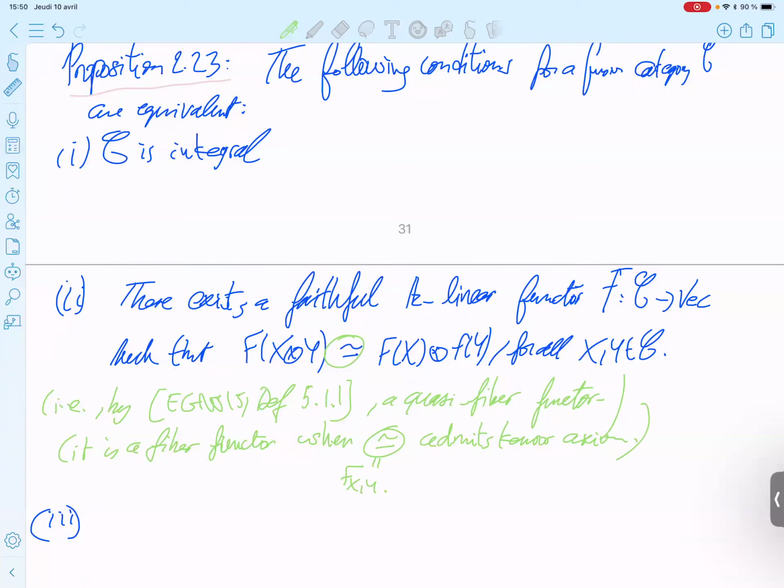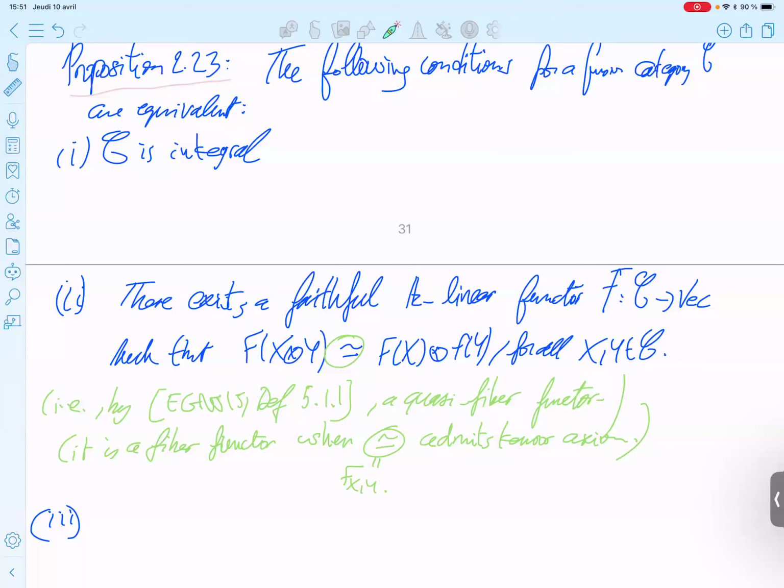So you can refer to this definition, which defines quasi-fiber functor and fiber functor, and I define this isomorphism with a name. Maybe I can write it like that. I don't know if it is good, maybe confusing.